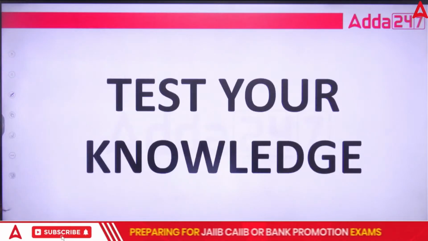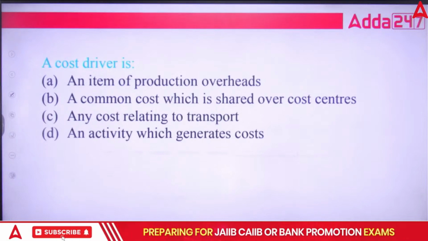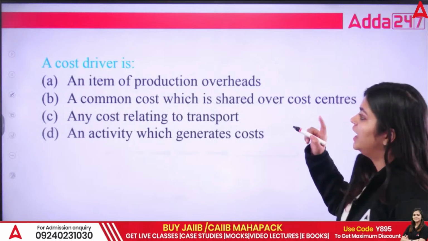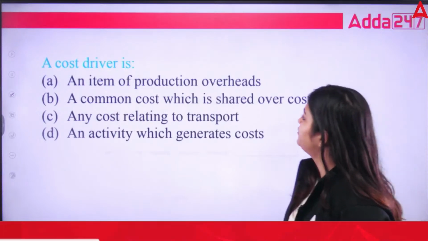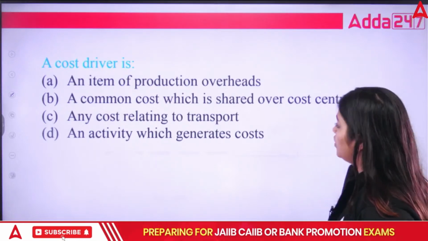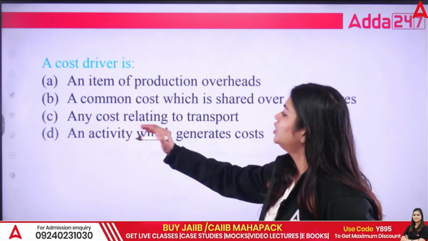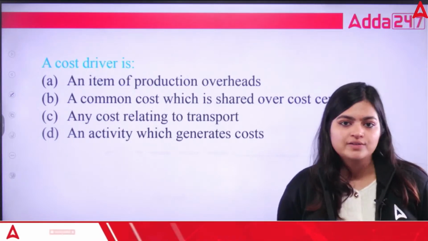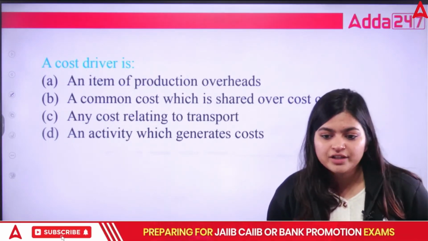So now let's start with a few questions. Question number 1. A cost driver is: A, an item of production overheads; B, a common cost which is shared over cost centers; C, any cost relating to transport; D, an activity which generates cost.